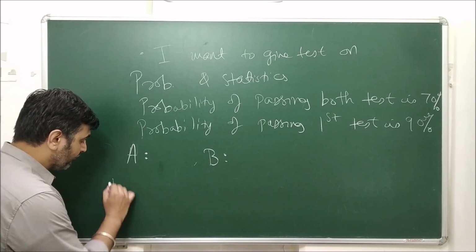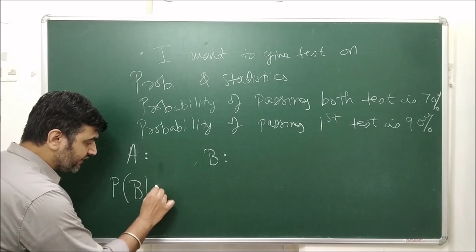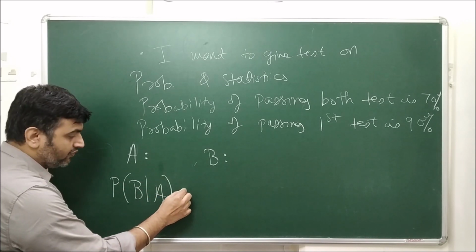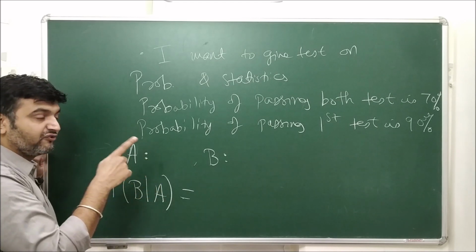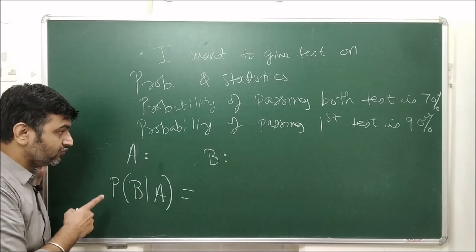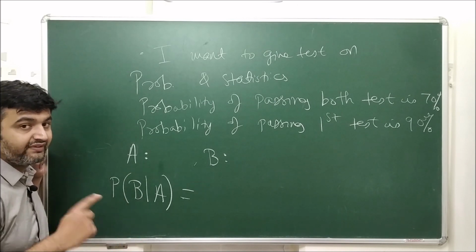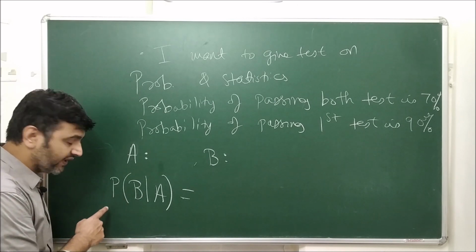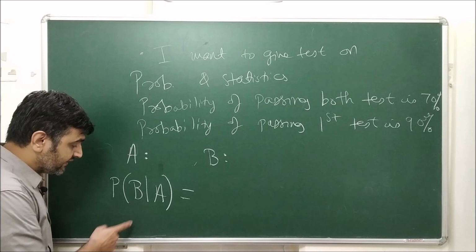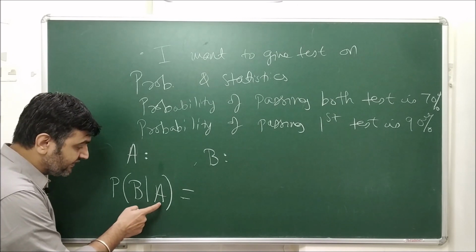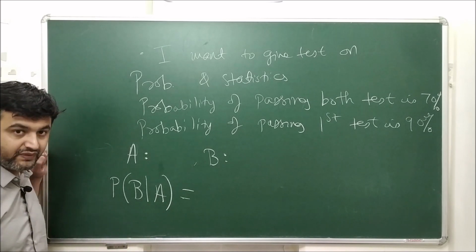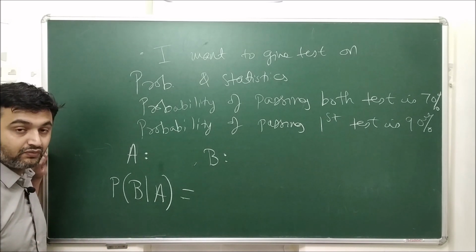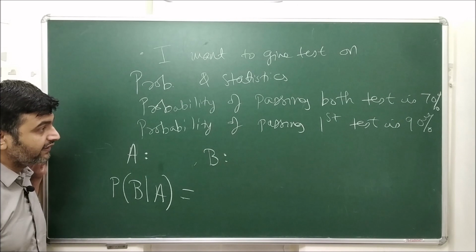So I want to find the probability of B given A, because A is the event of passing the first test and B is the event of passing the second test. I can give the second test only when I pass the first test. So I want to find the probability that I pass the second test given that event A has already occurred. That means I have already passed test 1.